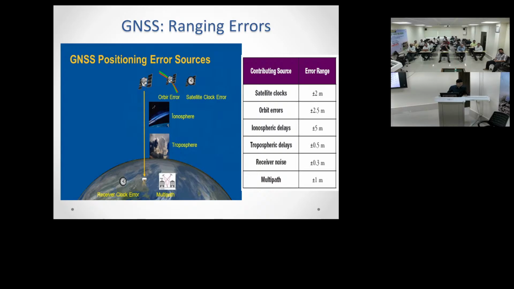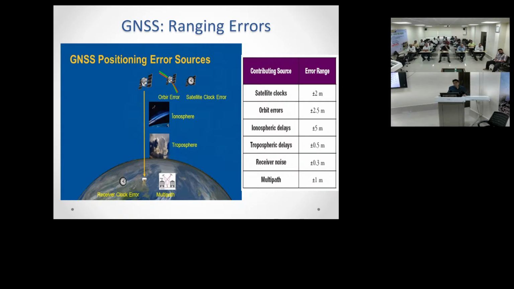You know there are 3 types of orbits. Satellites are present in 3 types of orbits: one is GEO, one is LEO, one is MEO. MEO means middle earth orbit, LEO means lower earth orbit, and GEO means geosynchronized orbit. Geosynchronized orbits are parallel to the equator.